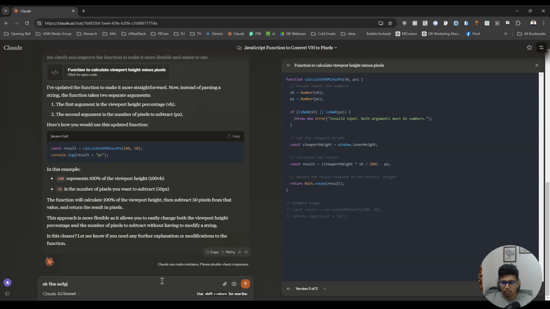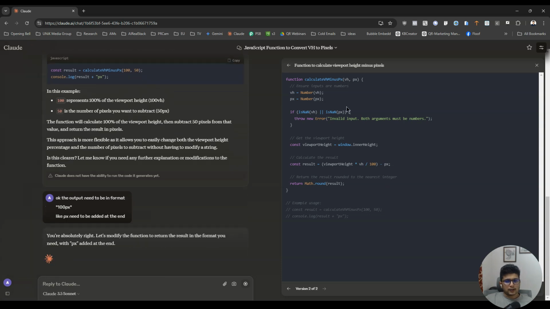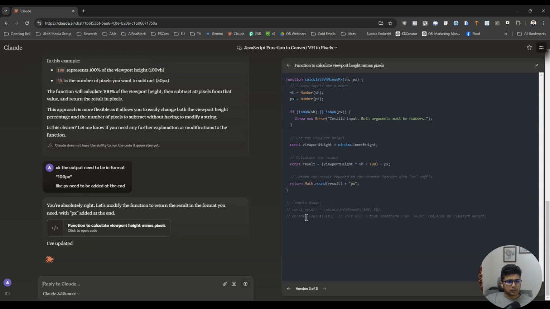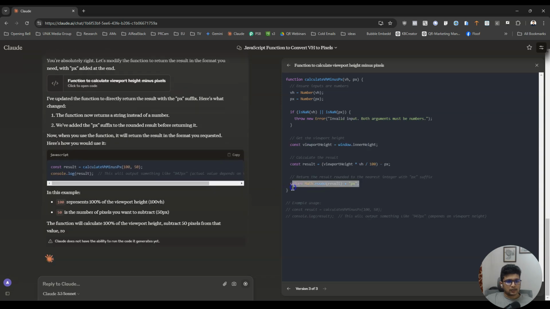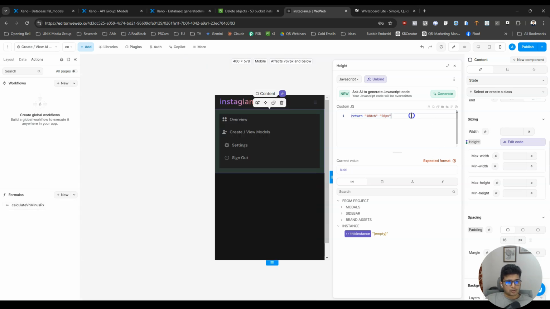Okay, the output needs to be in the format 100 px, like px needs to be added at the end. Okay, so we'll do this. Yeah, I guess this is the only thing we need to do. Math download result plus px. So now it's returning px, right? Okay, so now we have calculate VH minus PX, right?